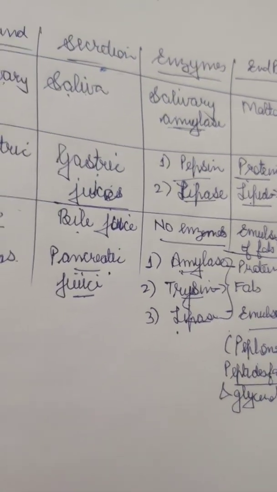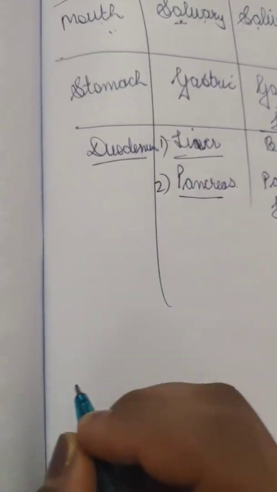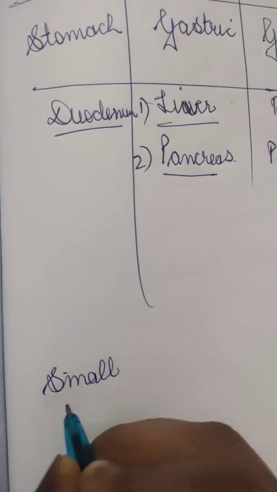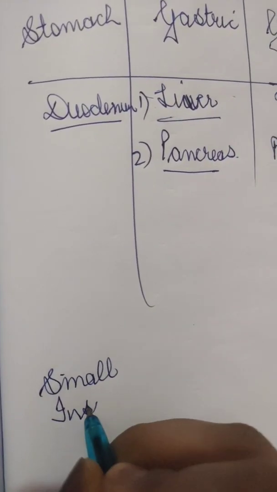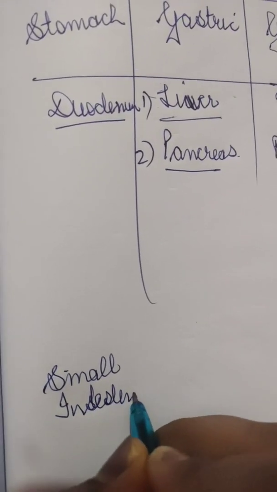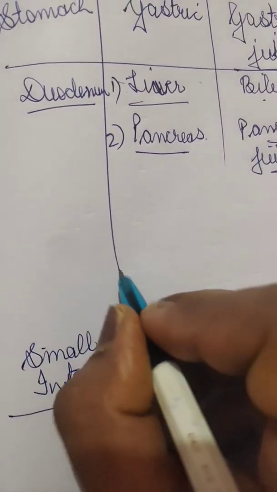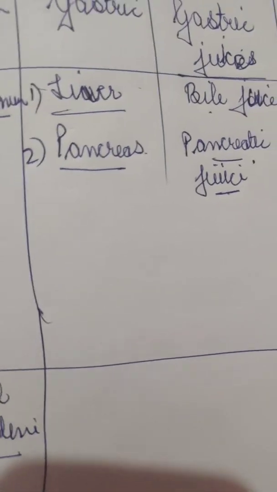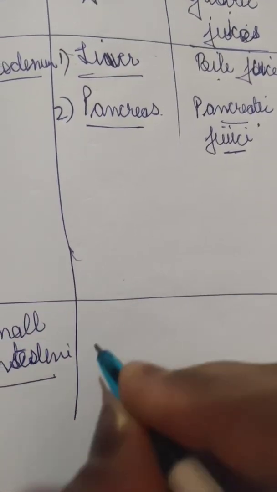After this comes another organ, which is the small intestine. We skip the large intestine because nothing is done there, only the final absorption of water. The small intestine has intestinal glands.